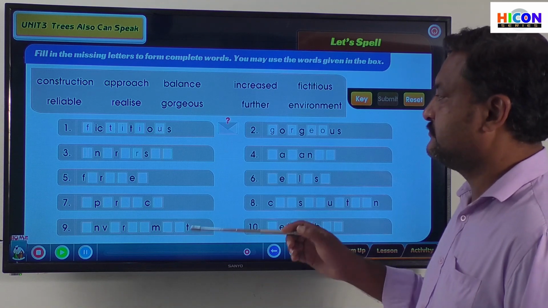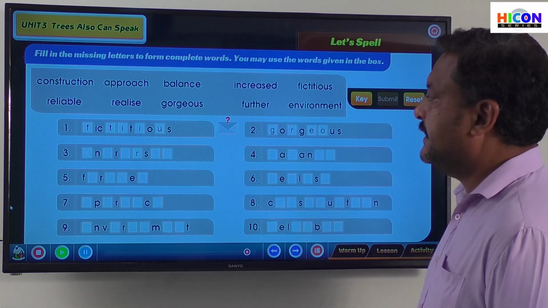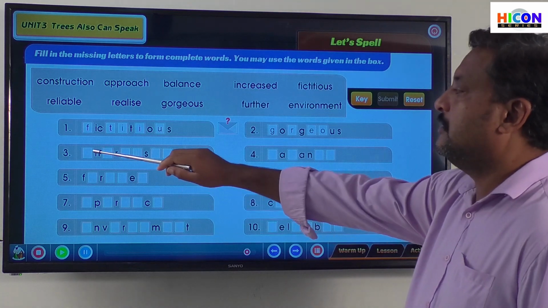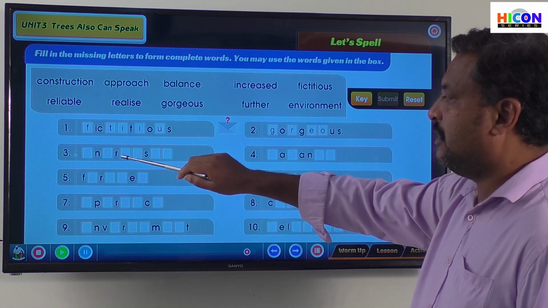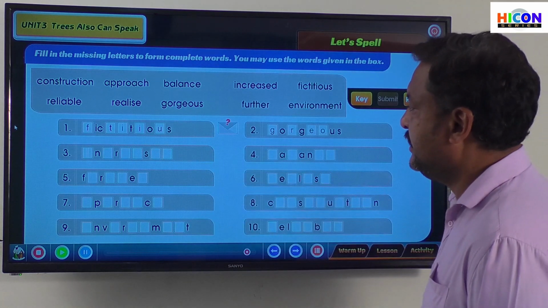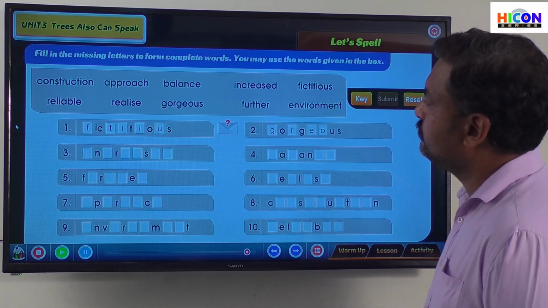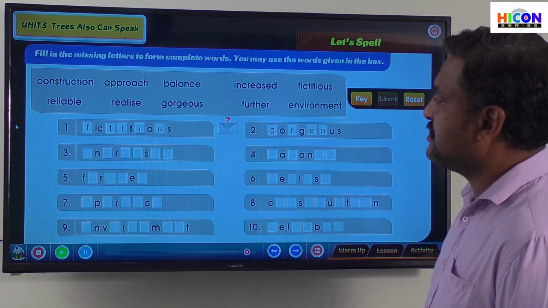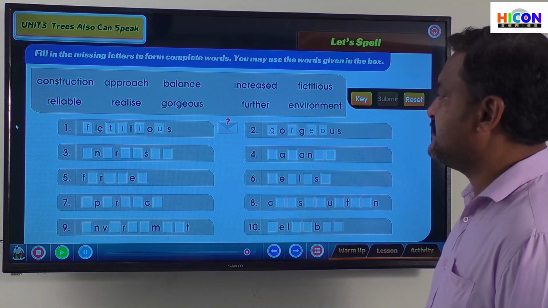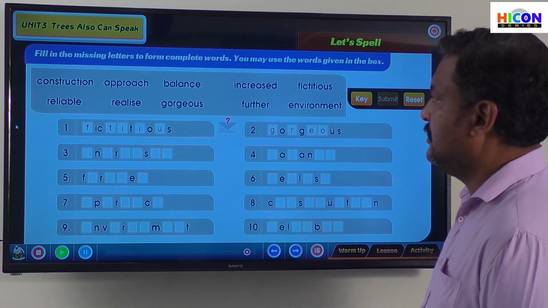Third one: dash N dash R dash N dash R dash dash S dash dash. Dash N dash R dash dash S dash dash.